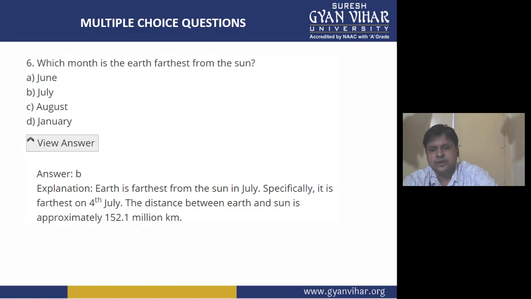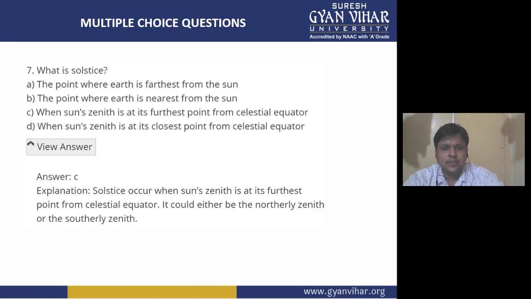Coming to the next multiple choice question, question number 7. The question says, what is solstice? A, the point where earth is farthest from the sun. B, the point where earth is nearer to the sun. C, when sun's zenith is at its furthest point from celestial equator. And D, when sun's zenith is at the closest point from the celestial equator.